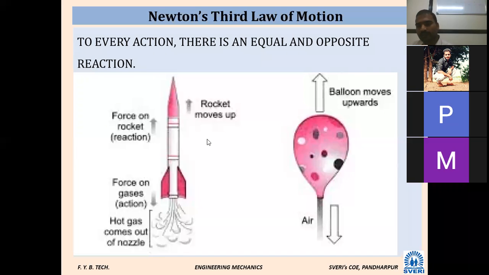Any doubt? If anyone is having any doubt, you can ask me. Newton's first law, Newton's second law, and Newton's third law. These three laws are very, very important from the examination point of view.